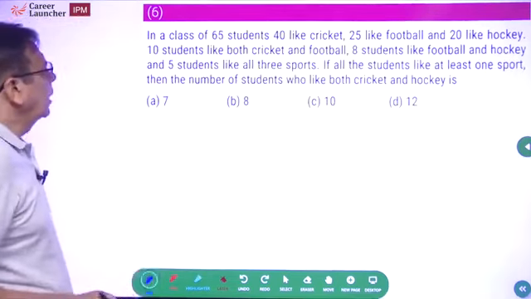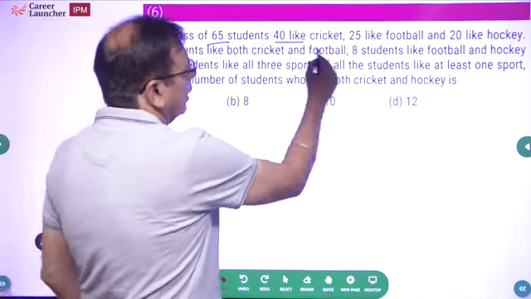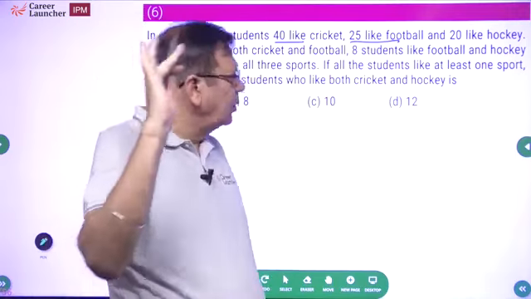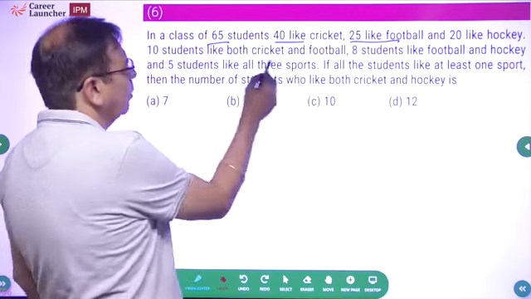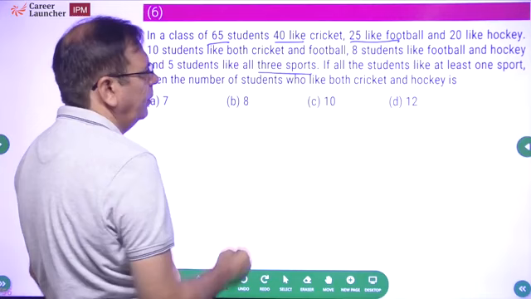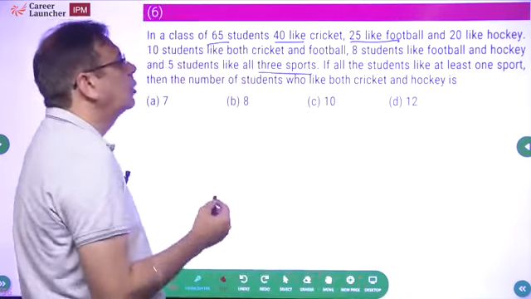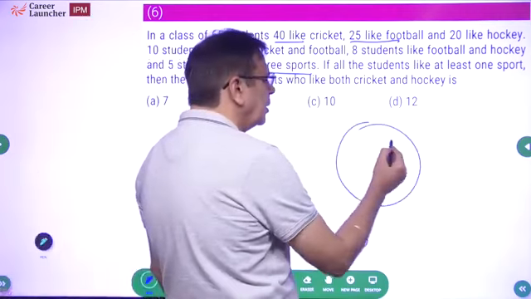Question 6. In a class of 65 students, 40 students like cricket, 25 like football. मालूम है ना? This is set theory, Venn diagram. So you should be willing to do it. And 20 like hockey, 10 students like both cricket and football, and 5 students like all 3 sports. If all students like at least one sport, then the number of students who like both cricket and hockey. Let's start making the Venn diagram.